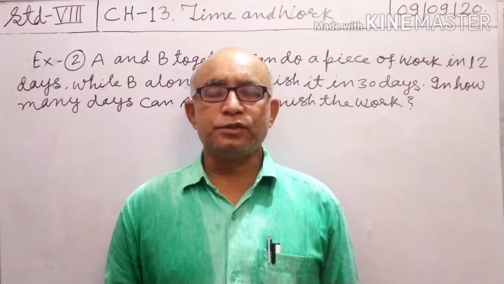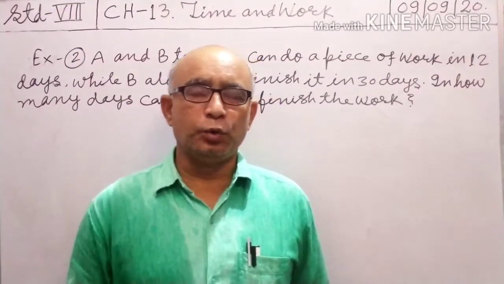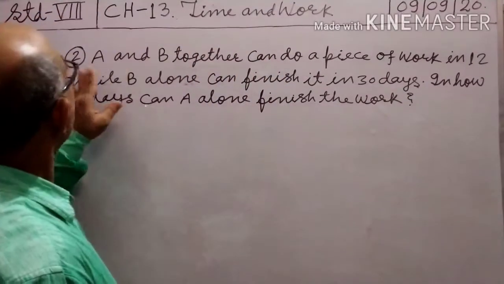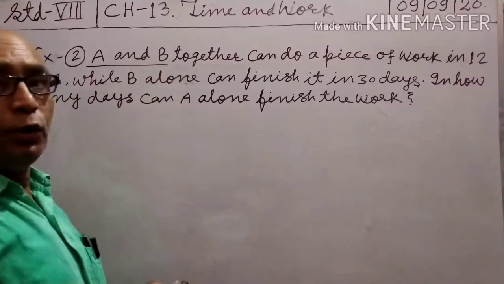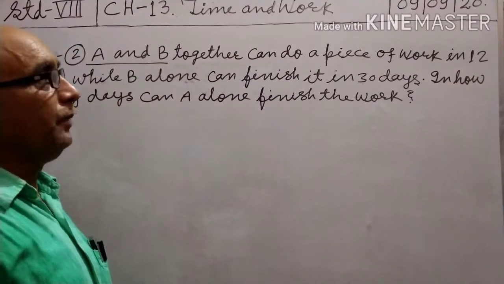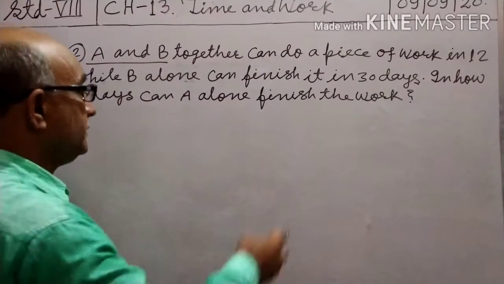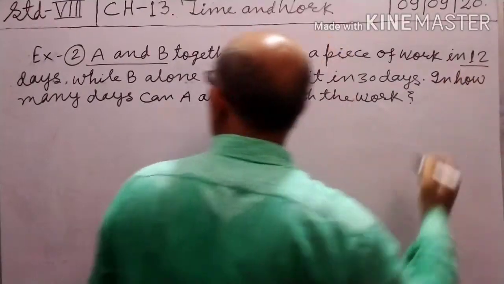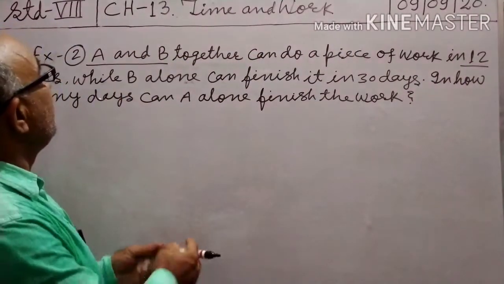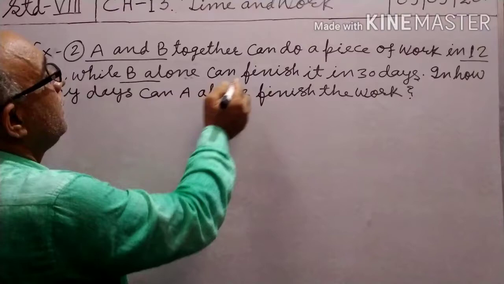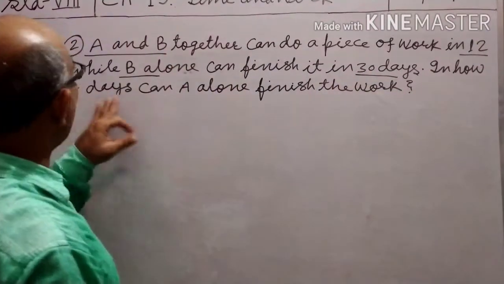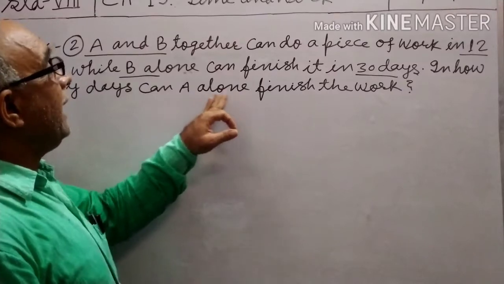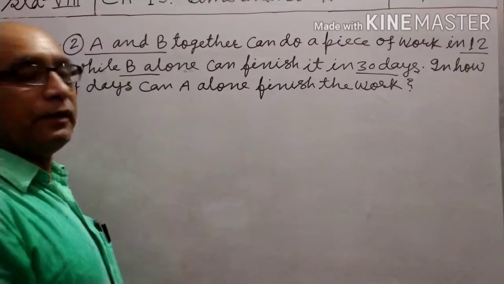Next question is example 2. A and B together can do a piece of work in 12 days, while B alone can finish it in 30 days. In how many days can A alone finish the work?